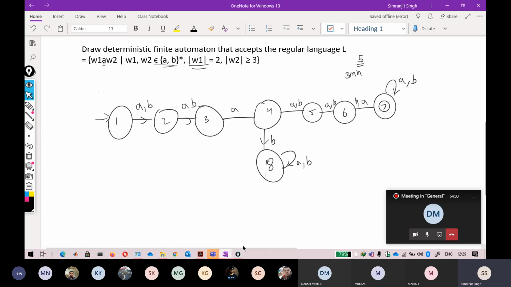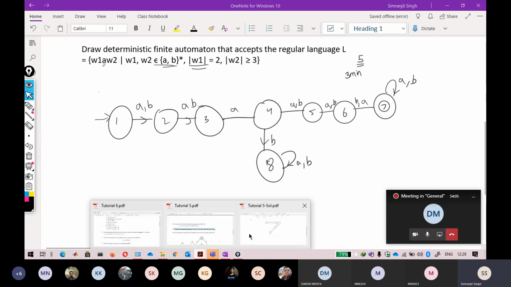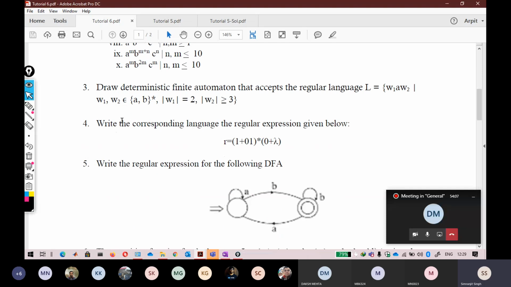Now, all the questions are again very easy. If you see this question, can anybody tell me the language corresponding to this one? Okay, Mayank, well done. Mayank has also drawn the correct one.